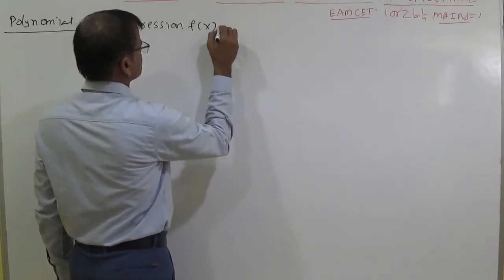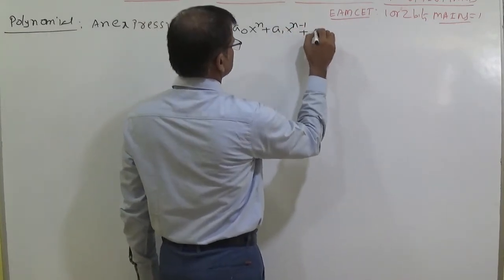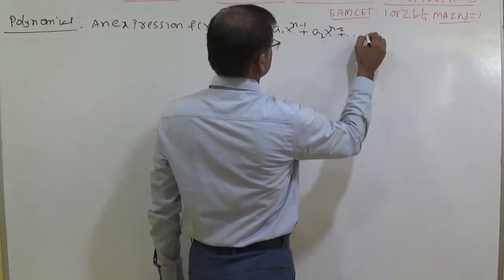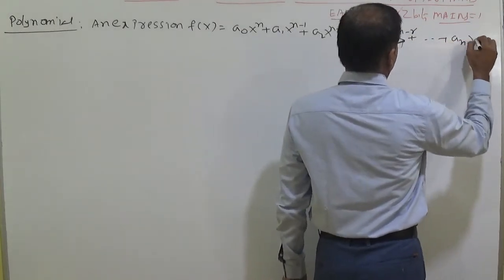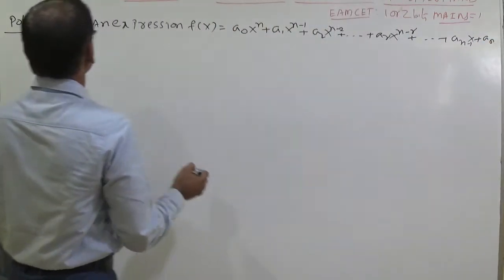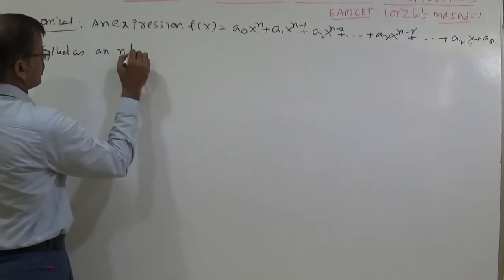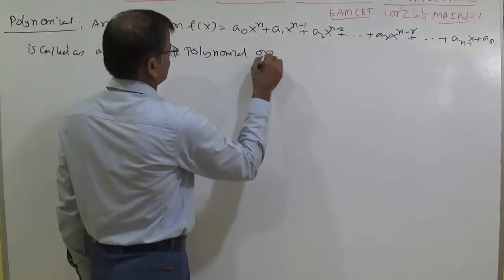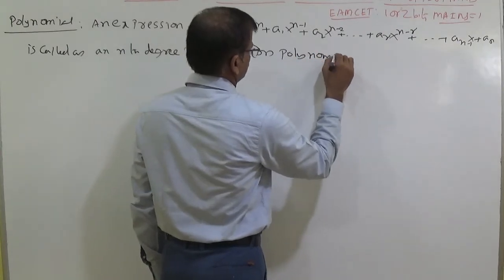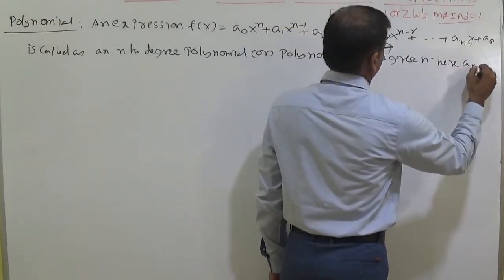f of x is equal to a0 x power n plus a1 x power n minus 1 plus a2 x power n minus 2 plus so on, ar x power n minus r plus so on, an minus 1 x plus an is called an nth degree polynomial or polynomial of degree n. Here a0 is not equal to 0.